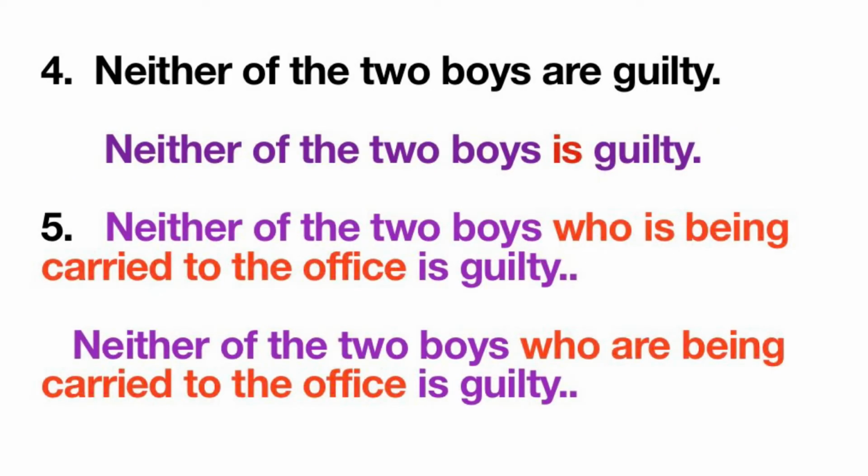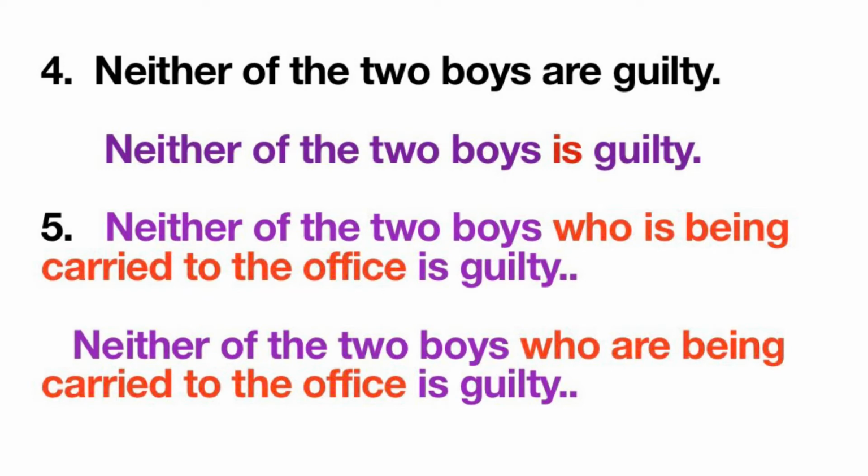Come to the fourth sentence. Neither of the two boys are guilty. Students, each, either, neither, these are called distributive pronouns as they refer to a single person or thing in a group, one at a time. They equally distribute attention to each person or thing in a group. They are always singular and are therefore followed by a singular verb. Neither signifies not one nor the other in a group of two.